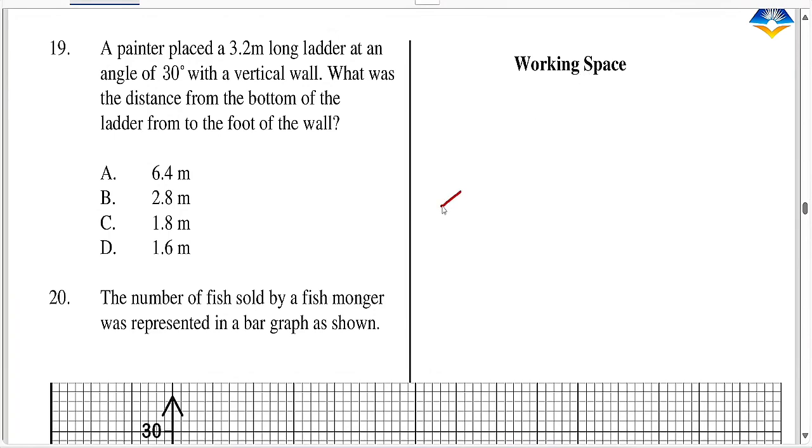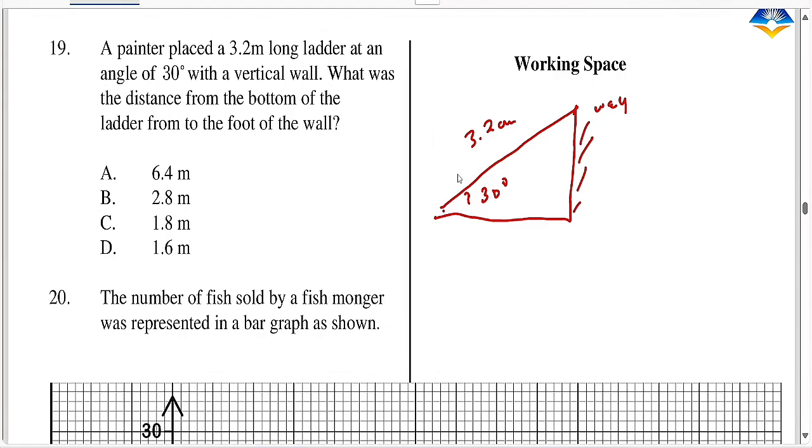So he placed a 3.2 long ladder, which is this ladder, at an angle of 30 degrees with a vertical wall. So the vertical wall is this one. This is the wall. Okay, and this is the ladder.